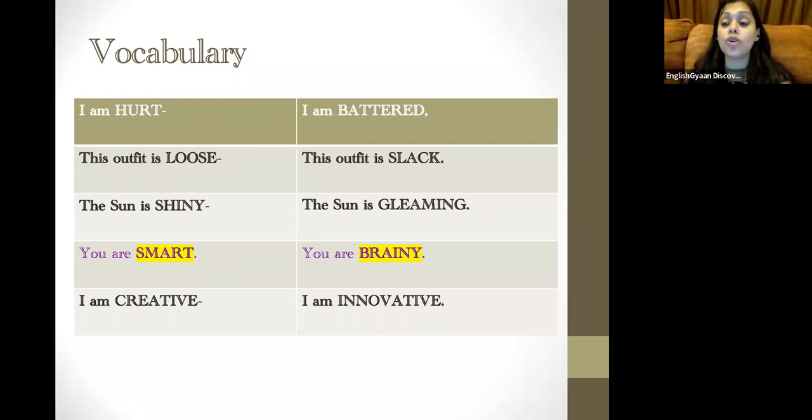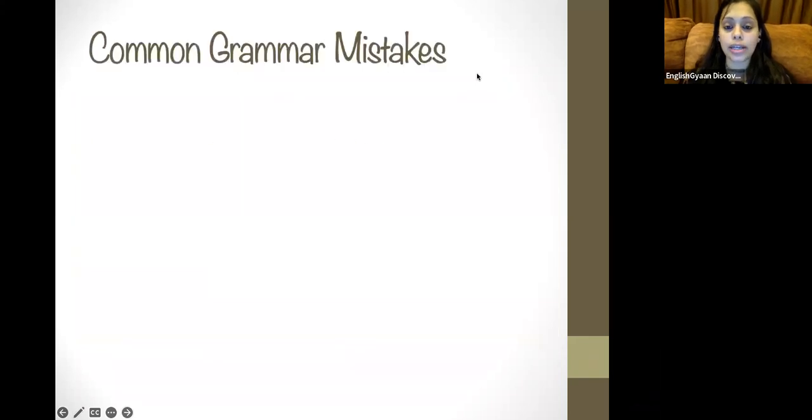I am innovative. So these are the 5 vocabulary words that we have learned. So what have we learned in this? We have learned brainstorming all the 4 tenses in the present tense. We have made the statements and we have learned the vocabulary. So this is what we have done.